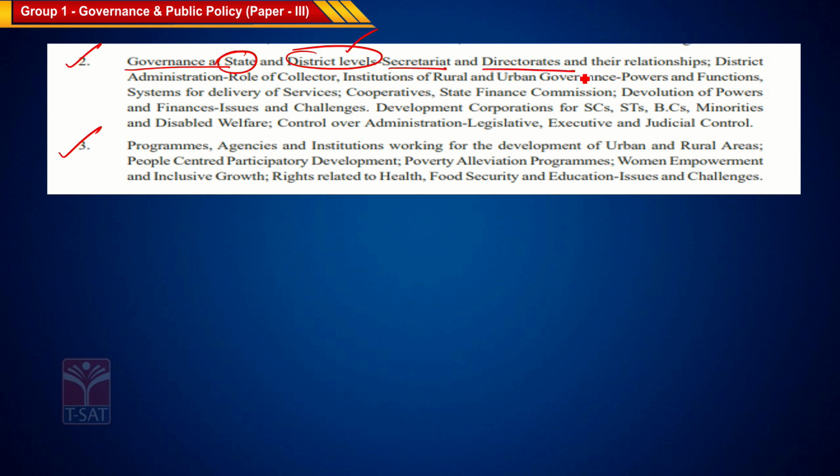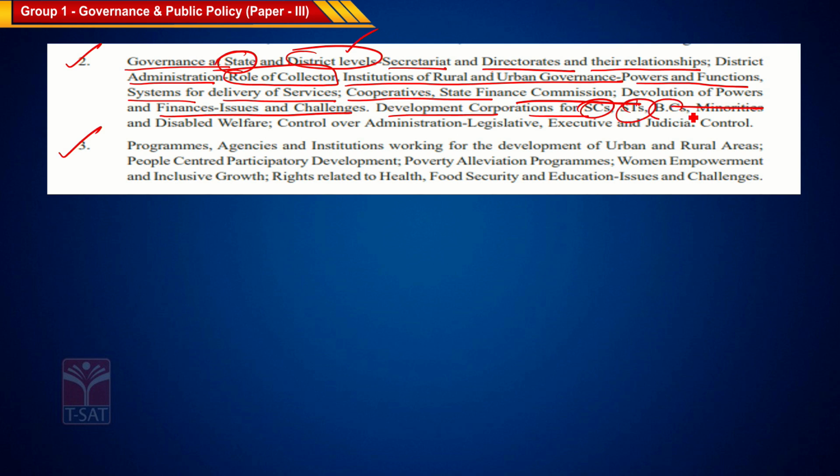Secretariat, directorates, their relationship, district administration, see the role of collector, institutions of rural and urban governance, powers and functions, systems for delivery of services, cooperatives, state finance commission, devolution of power, financial issues and challenges, developmental corporations of SCs, STs, BCs, minorities, disabled, control over administrative, legislative, executive and judicial control.